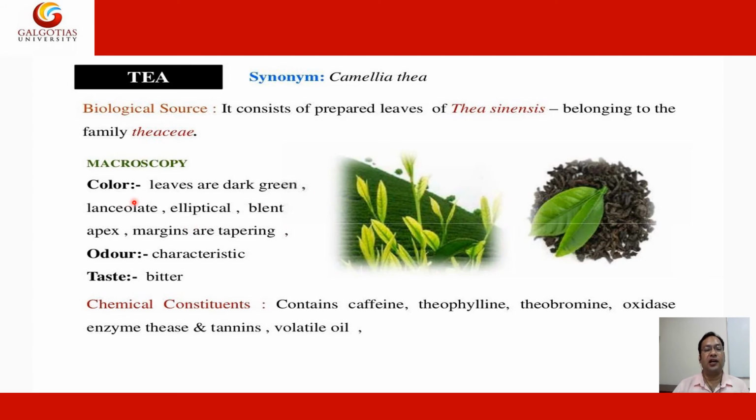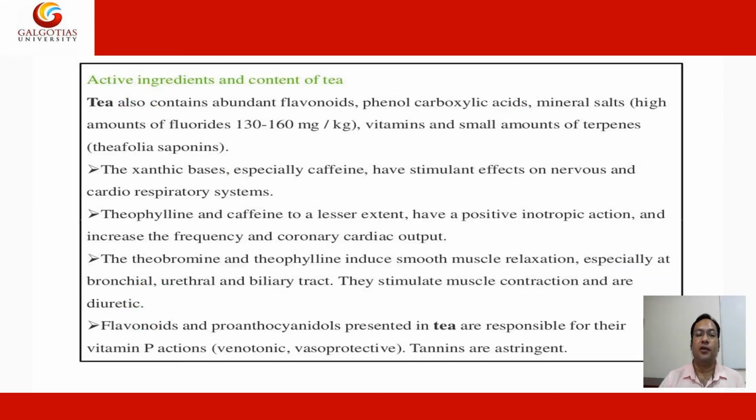Macroscopy: the color of the leaves is dark green, lanceolate, elliptical, with blunt apex and tapering margin. Odor is characteristic, taste is bitter. Chemical constituents: it contains caffeine, theophylline, theobromine, oxidase enzyme, tannins, and a trace amount of volatile oils. So you see this is the green tea, and it is a shrub, in which the leaves are picked.